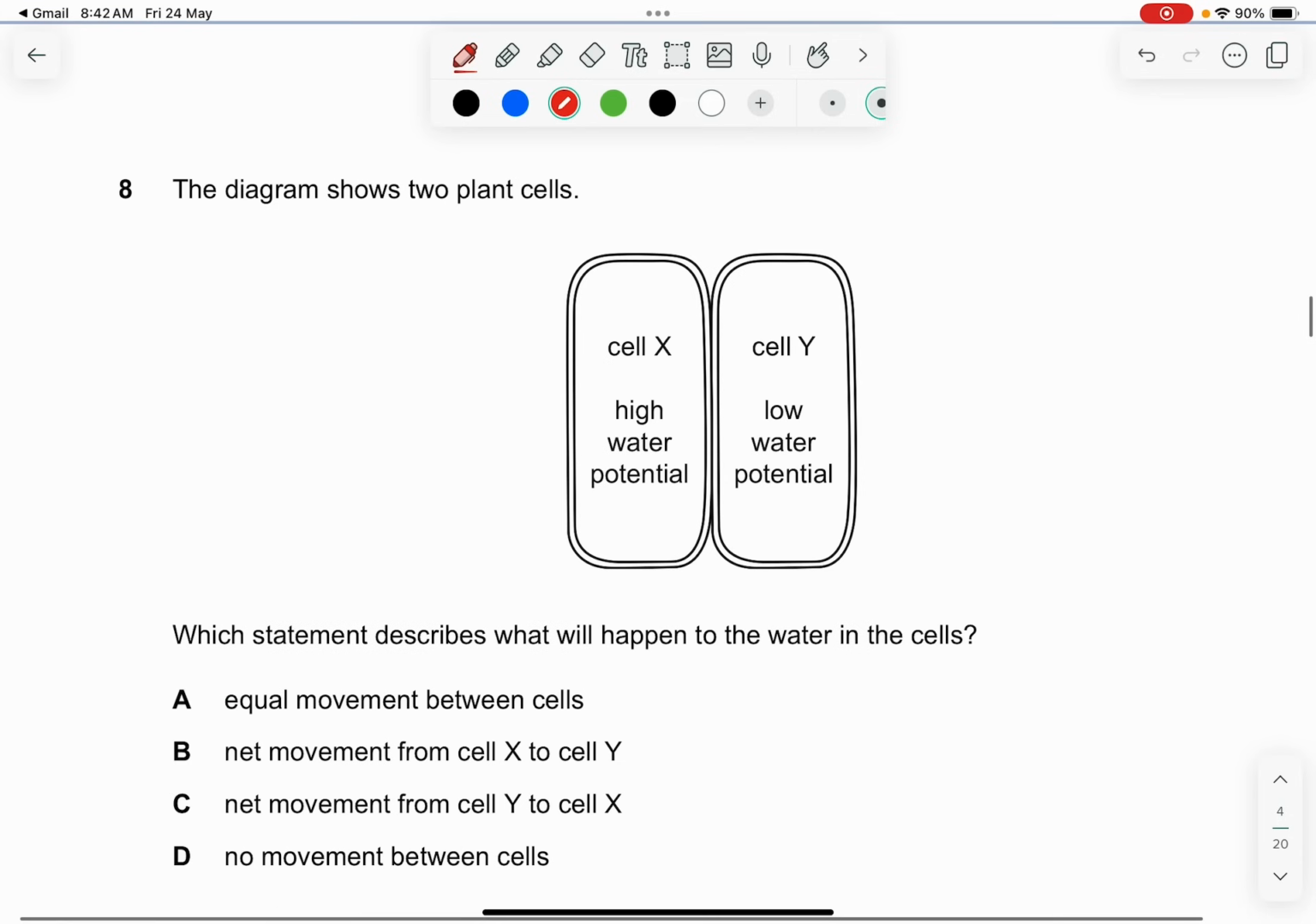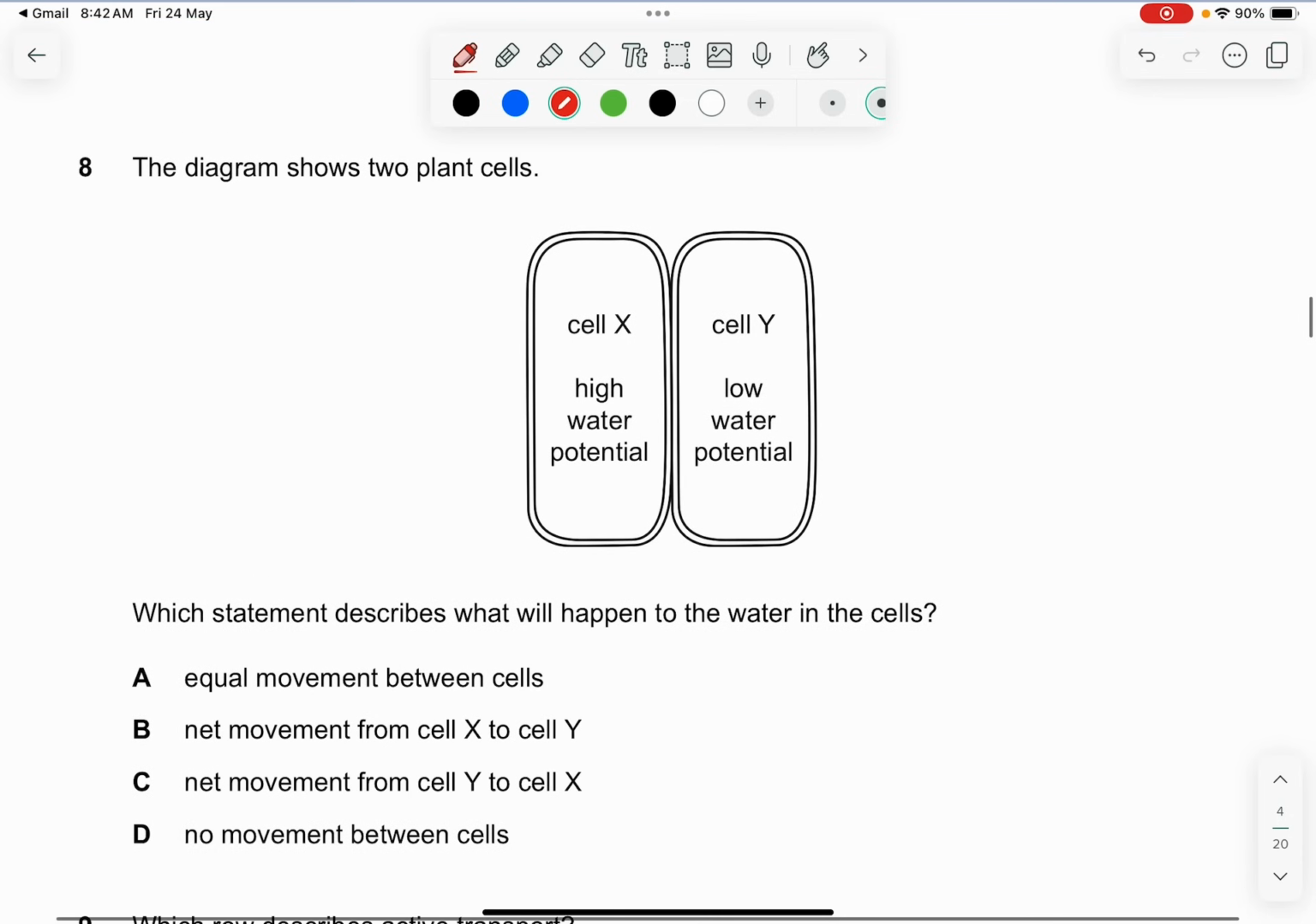Okay, question 8. The diagram shows two plant cells. Which statement describes what will happen to the water in the cell? Okay, higher water potential to low water potential, this is considered as osmosis. So the direction of the water will go from X to Y. So the answer would be B. Very simple.